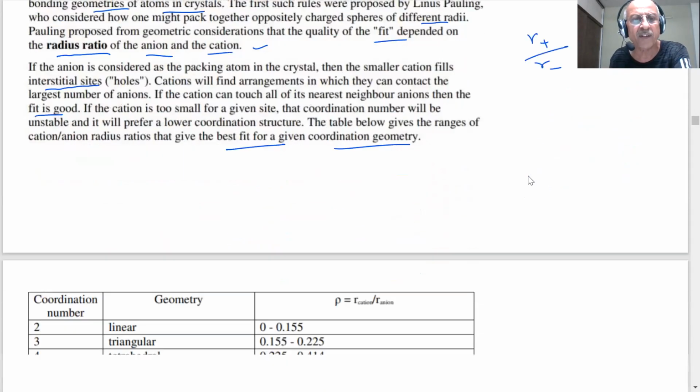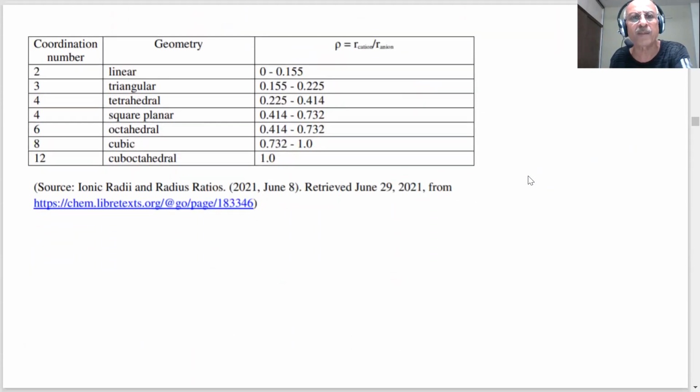Based on this, what is the data? Let us see the table. Study the table very carefully. Coordination number, first point, geometry and radius ratio. This is the radius of the cation, student, plus and radius of the anion ratio. This is called the radius ratio. See that if it is linear, the radius ratio is how much? Radius ratio of the cation divided by the anion. This is negative, this is anion, student, and this is my cation. The radius ratio of cation by anion, this negative, this is positive.